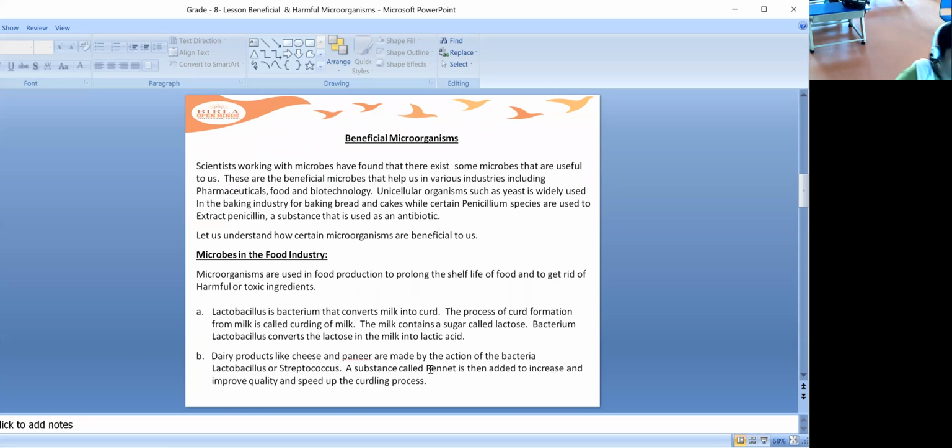The yeast. Yeast is a unicellular organism. Yeast is widely used for baking, isn't it? We usually use it to bake cakes and bread. Yeast is being used for baking bread and cakes. If you keep a few crystals or pieces of this yeast, it will also be in the form of powder.